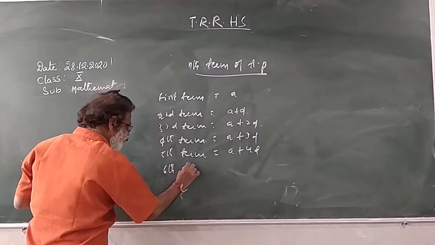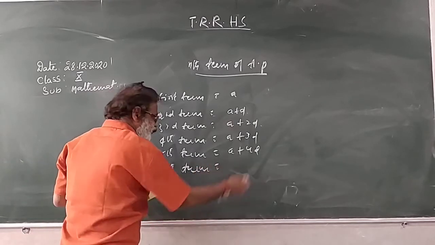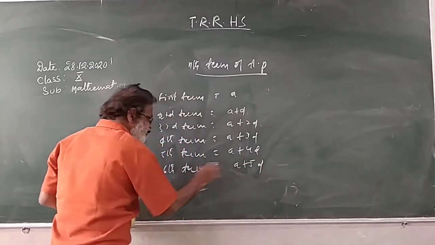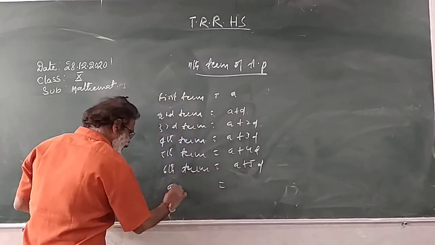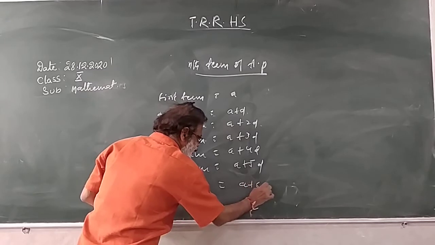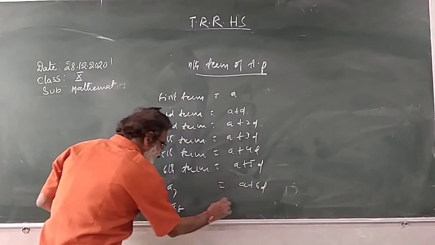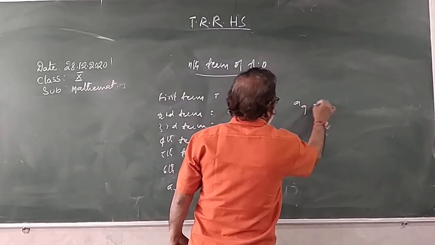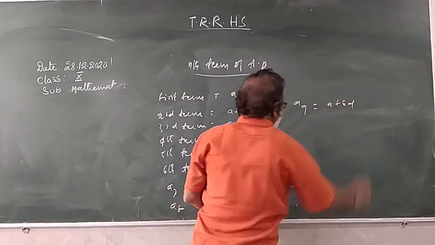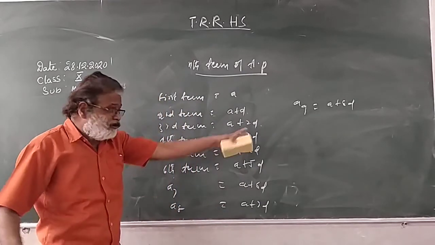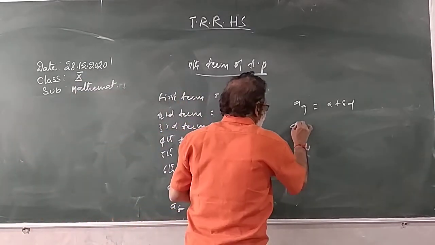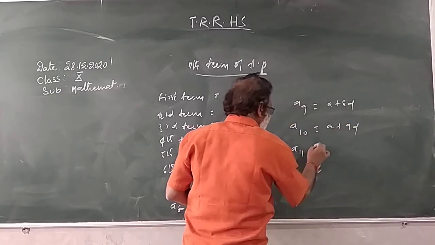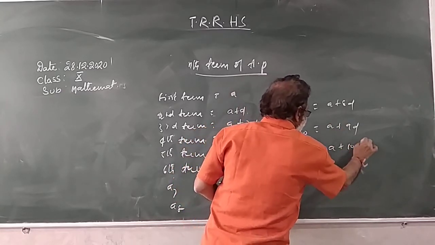Sixth term: for the fifth term add D, A plus 4D plus D, A plus 5D. Seventh term, A7 is equal to A plus 6D. A8 is equal to A plus 7D. A9 is equal to A plus 8D. Every time reducing 1. Ninth term is A plus 8D, 10th term A plus 9D, 11th term A plus 10D.